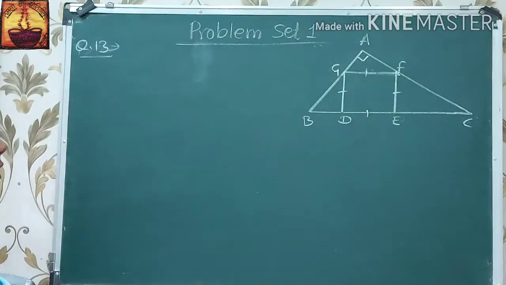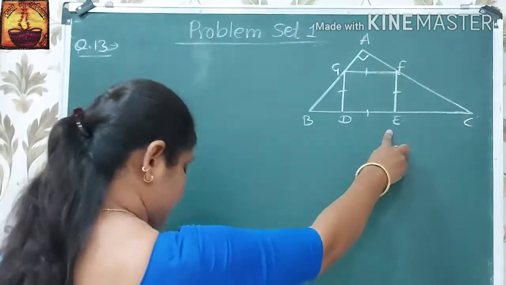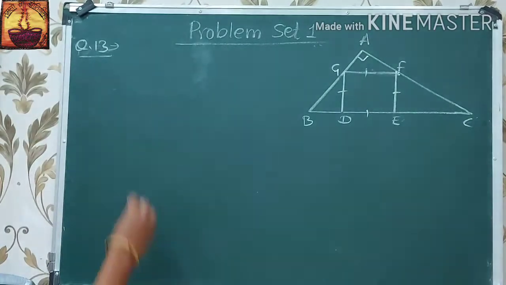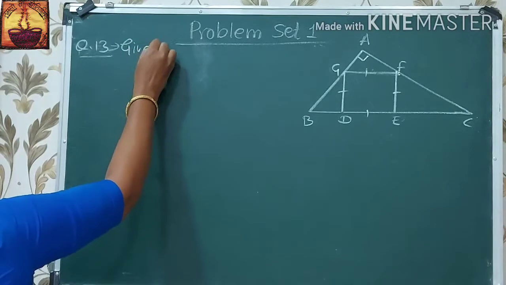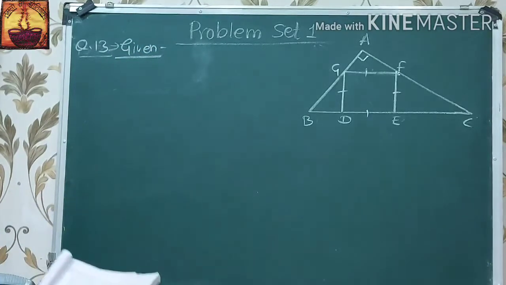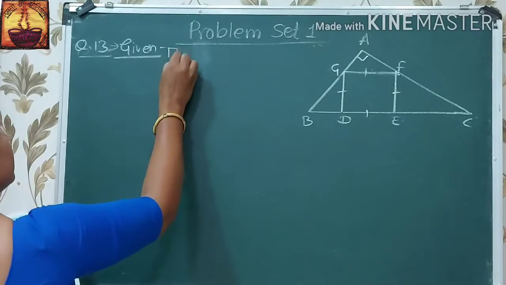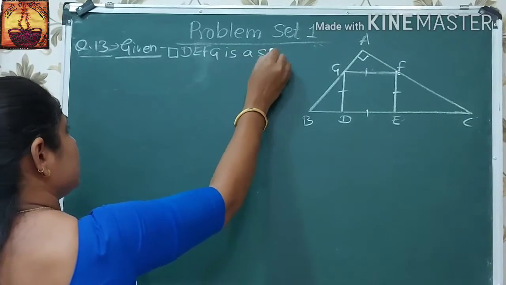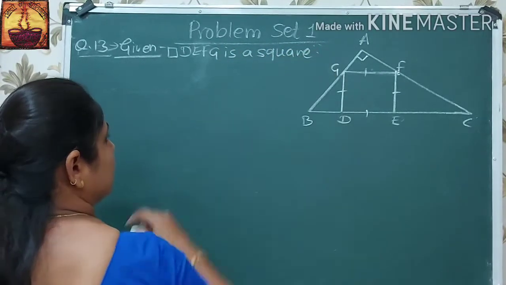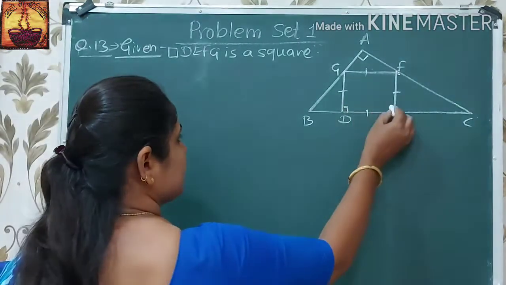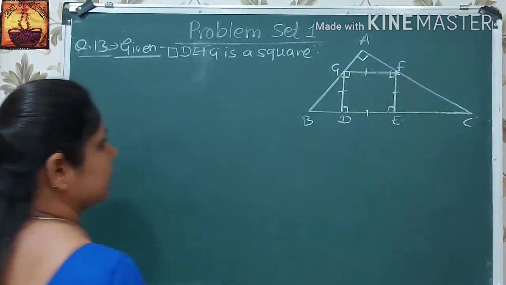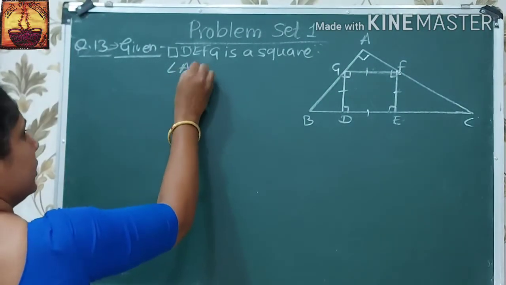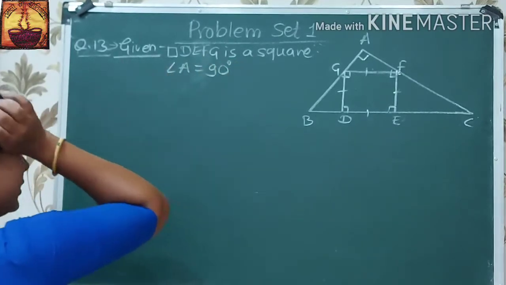Then prove that DE square is equal to BD into EC. Write the given part first. Given: DEFG is a square, it means all its angles are also 90 degrees, and angle A is equal to 90 degrees.